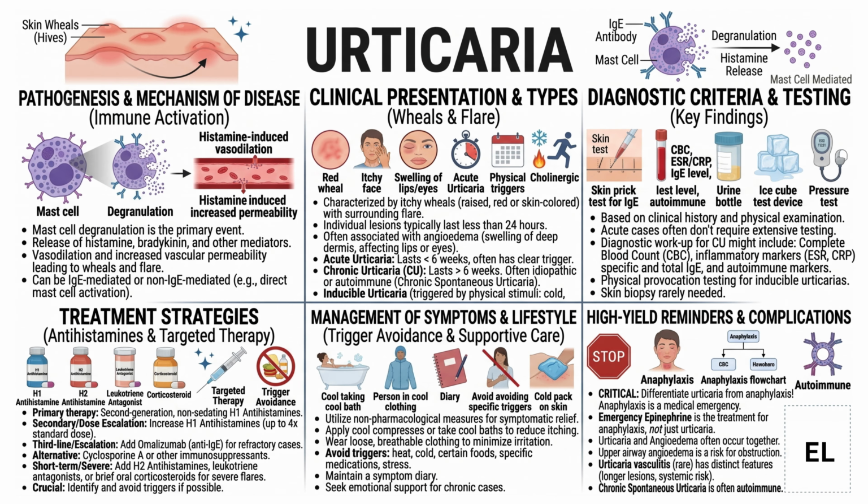Chronic urticaria is often autoimmune in nature, and patients may require long-term management and reassurance. There is also a rare but important condition called urticarial vasculitis, where lesions last longer than 24 hours, may be painful, and can leave behind pigmentation. This condition may be associated with systemic involvement and requires a different approach.